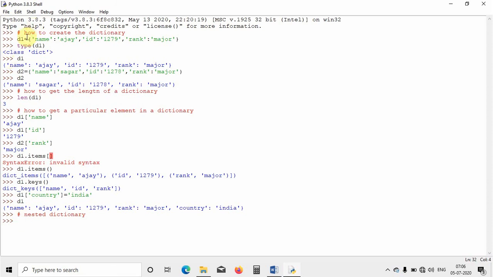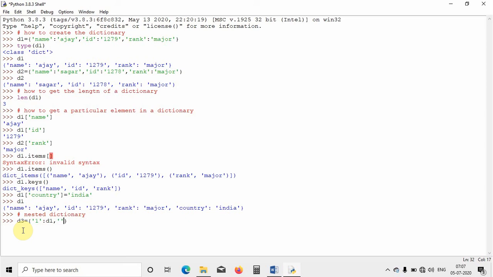I already have two dictionaries here, D1 and D2. I will show you how to combine these two dictionaries. I will define a new dictionary D3 in the same format, in curly brackets. The first key is 1, and the corresponding value will be D1, that is dictionary 1. Then I put a comma and define the second dictionary. Let us see how.